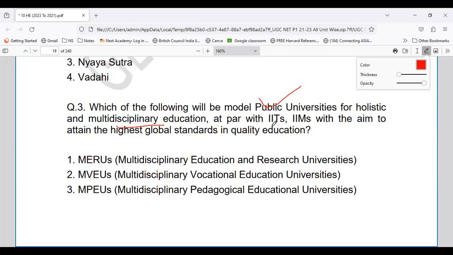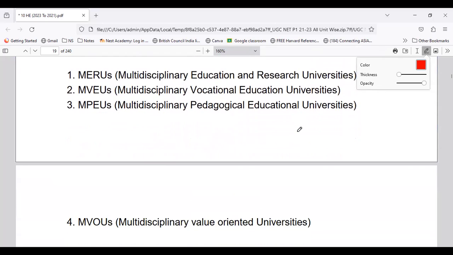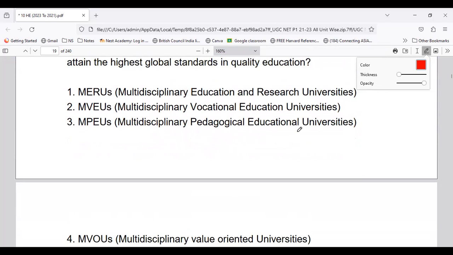So you are supposed to identify one of the model public universities, which is basically for holistic and multidisciplinary education. So which is that university? Whether it is the multidisciplinary education and research university, the multidisciplinary vocational university, the multidisciplinary pedagogical university, or the multidisciplinary value oriented university.